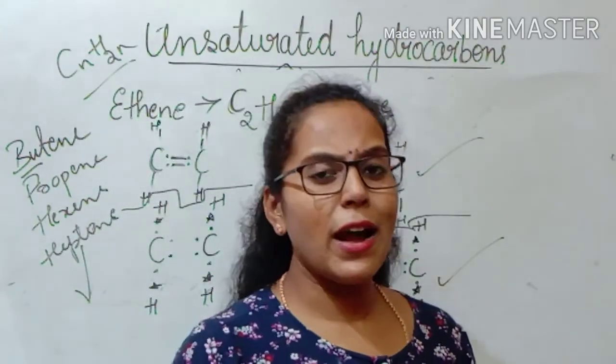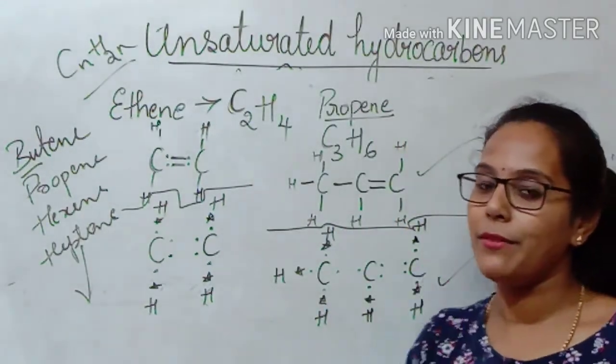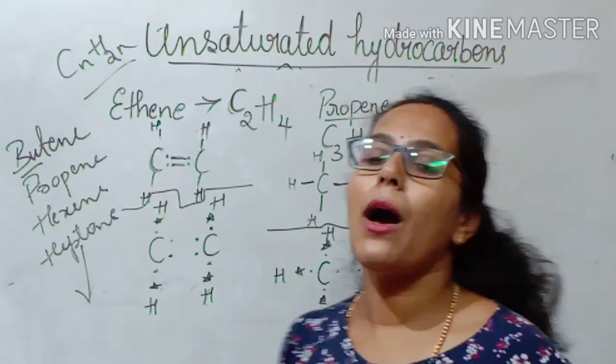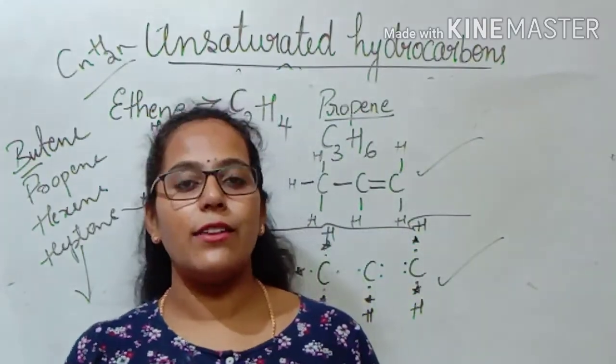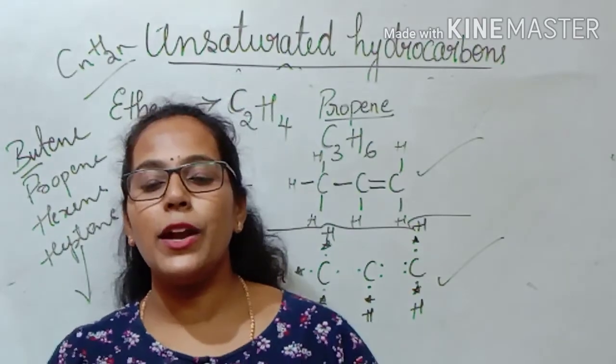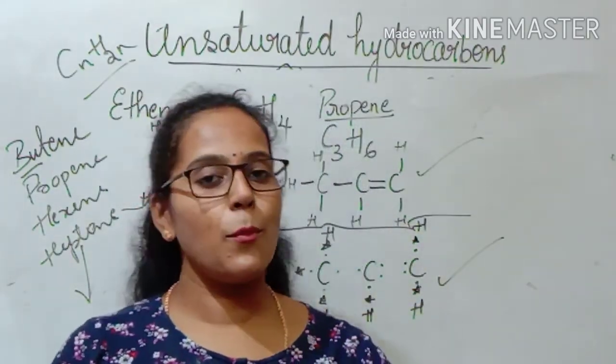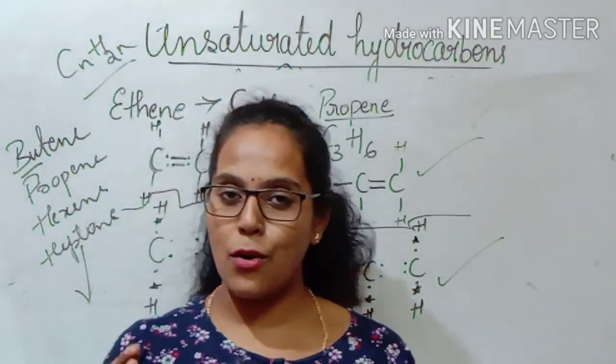Hope you found this video very useful and you are able to understand the concept which I have conveyed to you. That is, we have learned about the alkenes, the category which comes under the unsaturated hydrocarbons. Correct? So in my next video, I will be teaching you what alkynes are, how to write their molecular formula, structural formula as well as the electron dot structure.